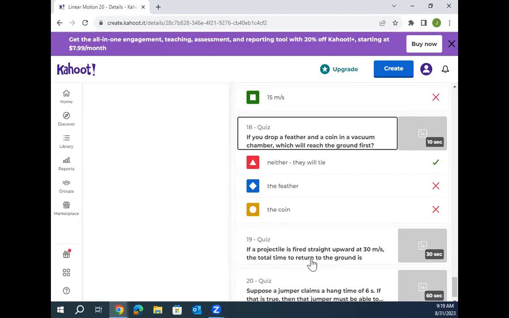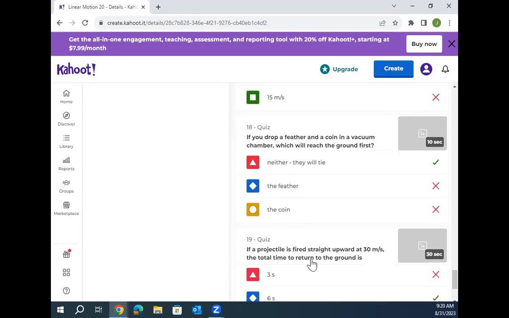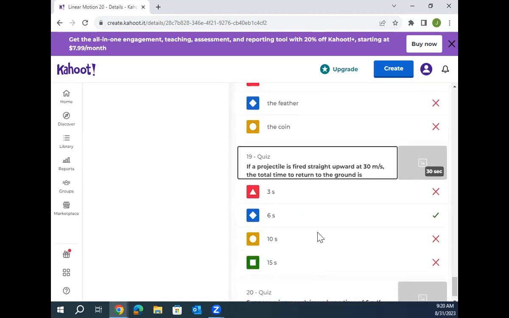Now there are lots of ways to solve that. You could break the problem in half, so to its maximum point it would be 3 seconds, and then double that. I like to do it that way. You could also say, guys, if you throw it up at 30 meters per second, it's hitting your hand how fast again? Negative 30 meters per second. So could you do VF equals V naught plus AT, and then you'd still get 6 seconds, right? There's multiple ways to solve that.